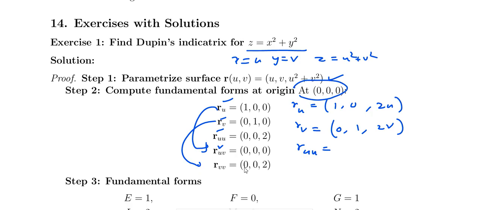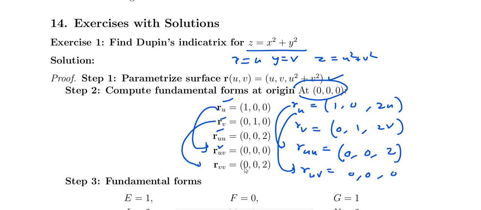Then we get this result. r_uu is r_u differentiated once again with respect to u, that is (0, 0, 2). Similarly r_uv, differentiating once again with respect to v, so r_uv equal to (0, 0, 0), since differentiating 2u with respect to v gives 0. Like this we get this one.